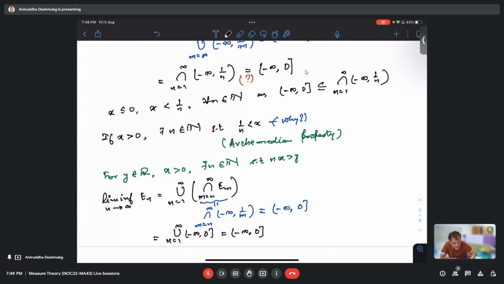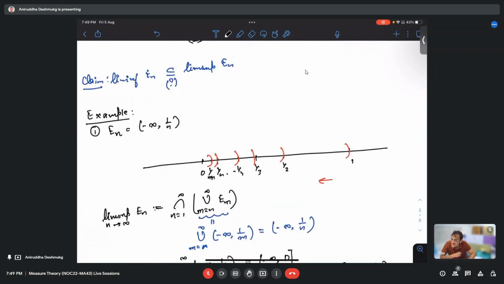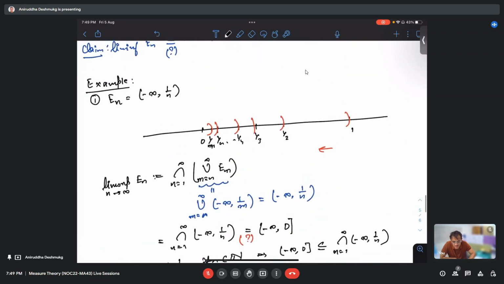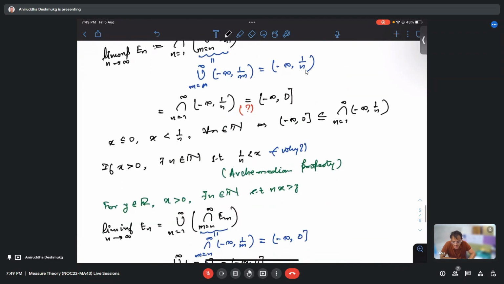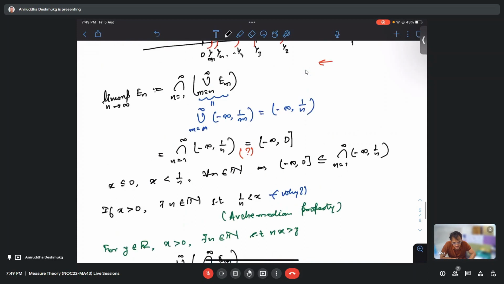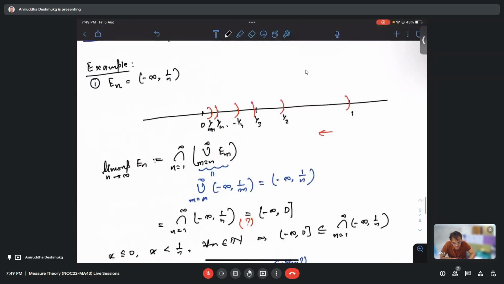Em is minus infinity to 1 by m, is it? Yes. So En in general was minus infinity to 1 by n. Then is it the same thing which we considered in the earlier lim sup? What is the conclusion? The difference is that in this case, lim sup and lim inf are the same sets. In the earlier case also, we took the intersection of all sets, minus infinity comma 1 by 2 intersection minus infinity comma 1 by 3.